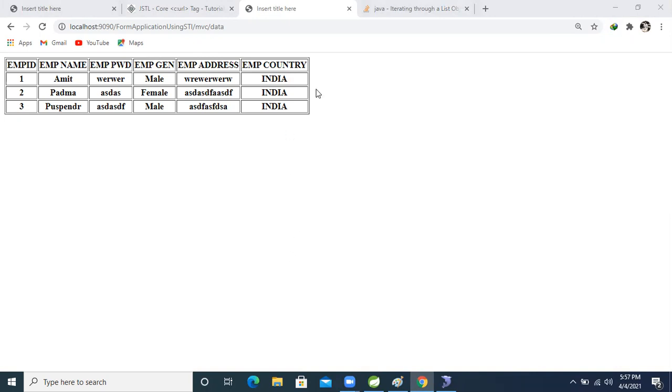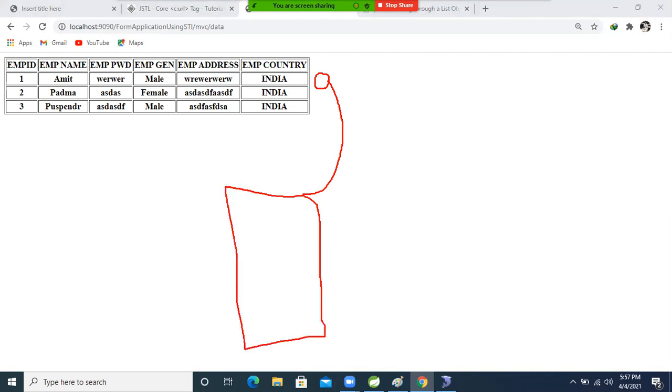Here we will give an edit button. Whenever the end user clicks on this edit button, one form will open. In that form we give employee id, employee number, employee gender, and all the fields. After that we give one submit button.